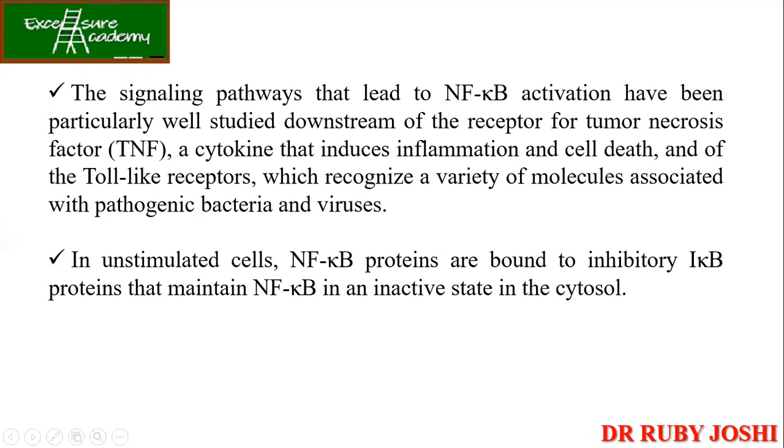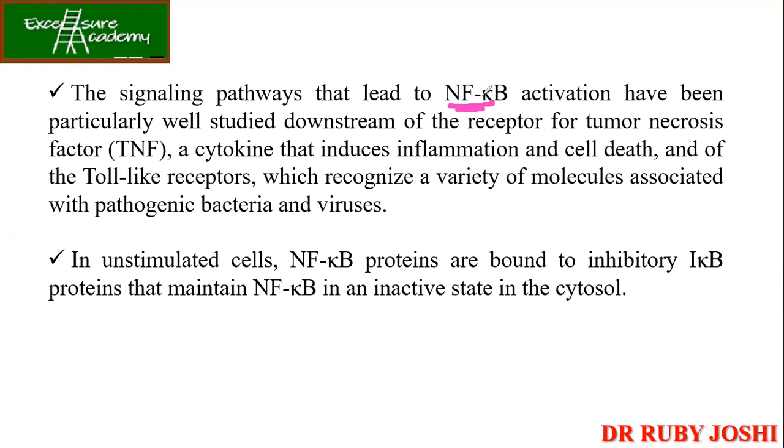Okay. Now, the signaling pathways which lead to NF-kappa B activation have been studied in the case of TNF. What is TNF? Your tumor necrosis factor, a cytokine which induces inflammation and cell death. And of toll-like receptors, which recognize a variety of molecules associated with pathogenic bacteria and viruses. So guys, maybe I'm a bit fast over here, so let's go a little bit slower. Where do we study NF-kappa B?